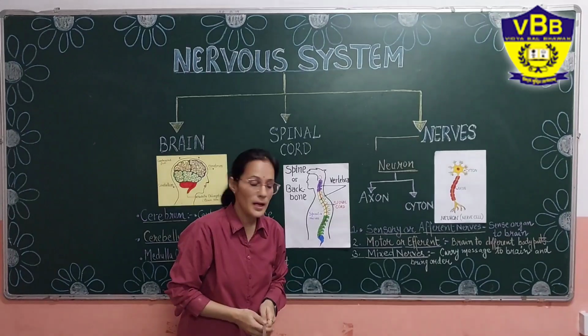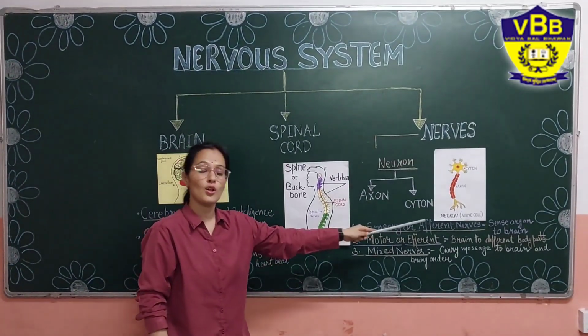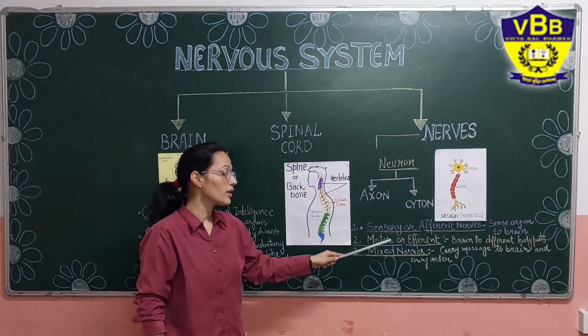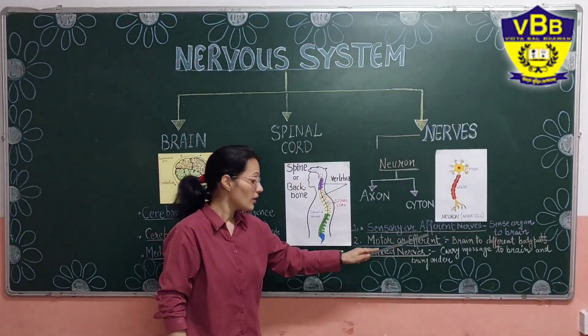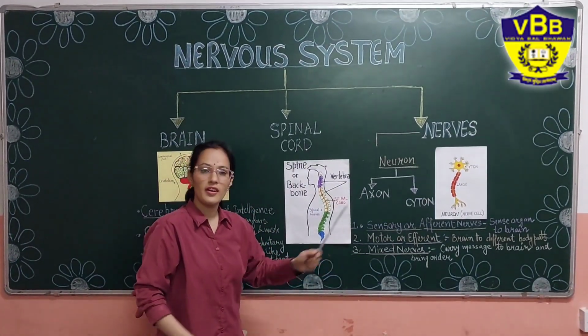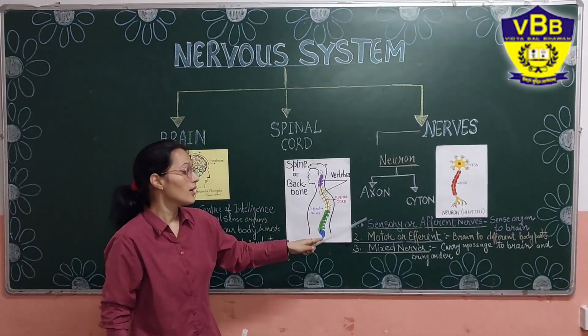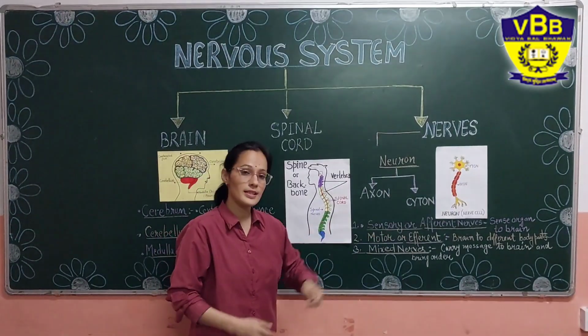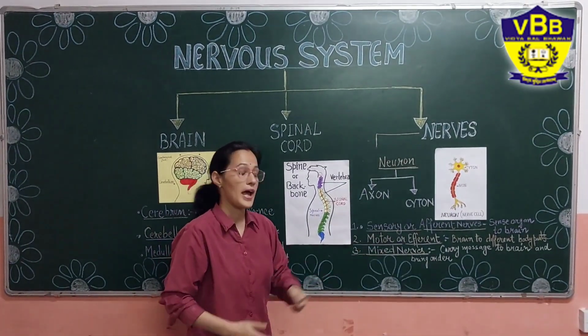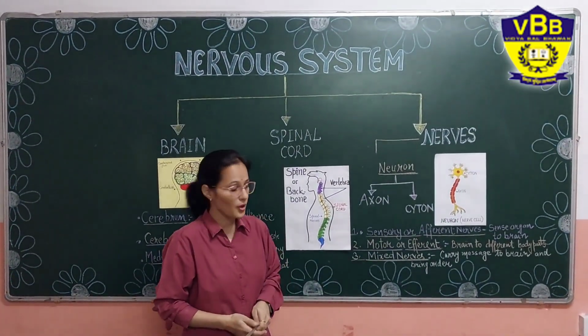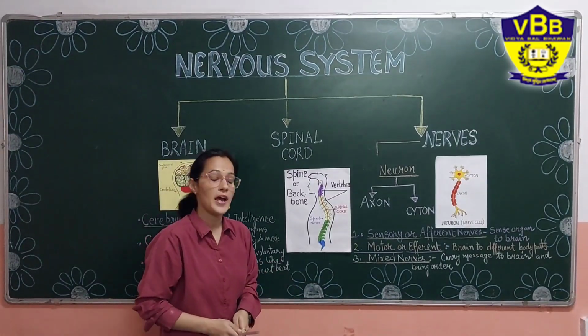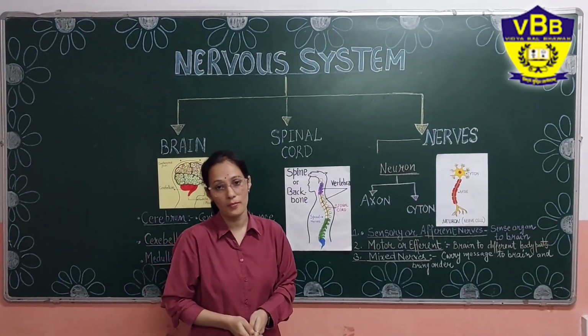And nerves are of three types: sensory nerves, which are also known as afferent nerves, motor nerves, which are known as efferent nerves, and the mixed nerve. Every nerve has its own function. The sensory nerve controls the sense organs, the motor nerve carries messages from the brain to different parts of the body, and the mixed nerve carries messages to and orders from the brain.